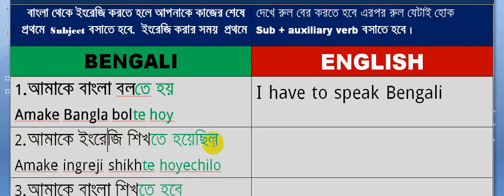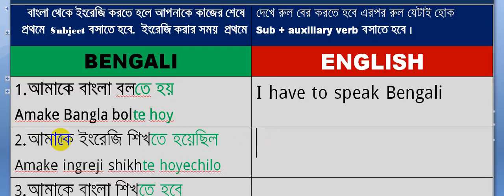আমাকে ইংরেজি শিখতে হয়েছিল. If you get te হয়েছিল at the end of verb, you will have to use had to. So what is subject? First I. And if you get subject তুমি or তোমাকে, you can use you, but here is written আমাকে, so I'm writing I. তাকে he, তাদেরকে they.